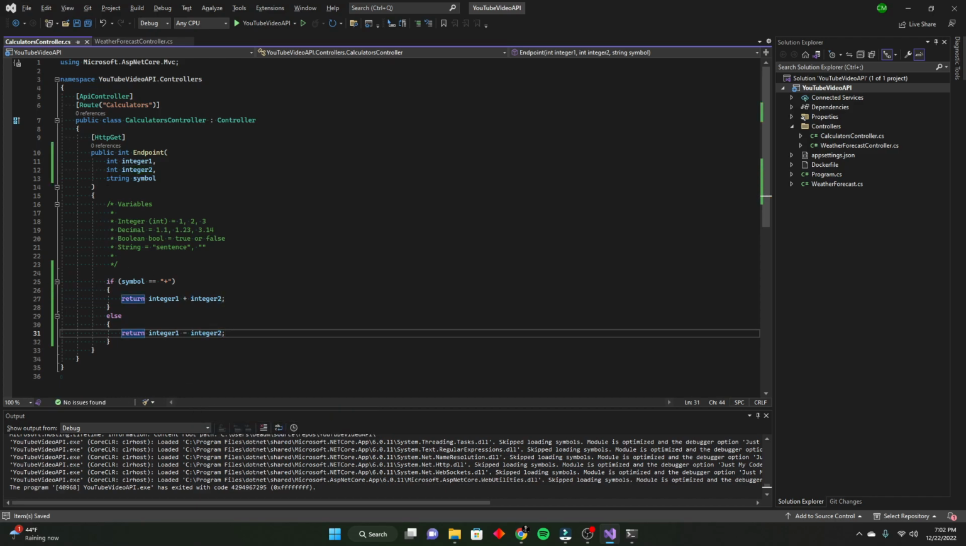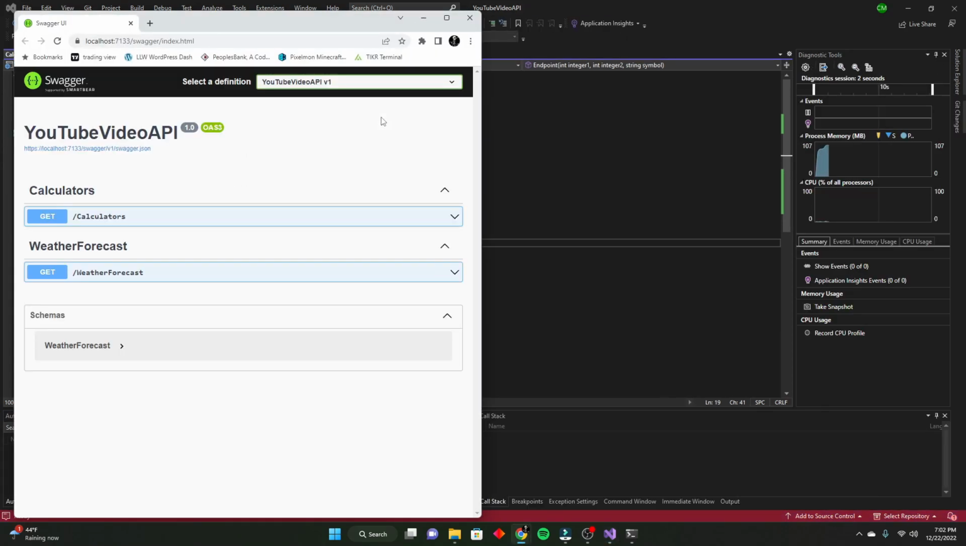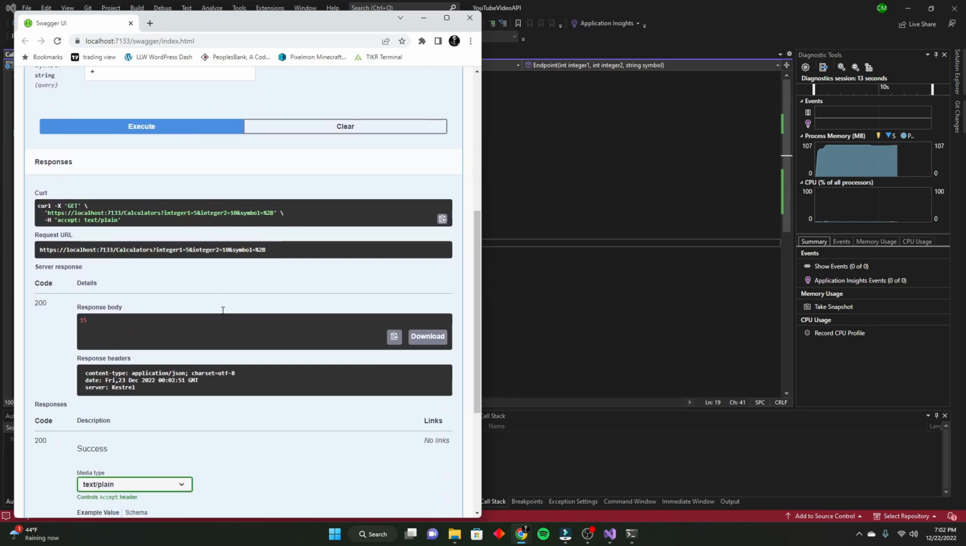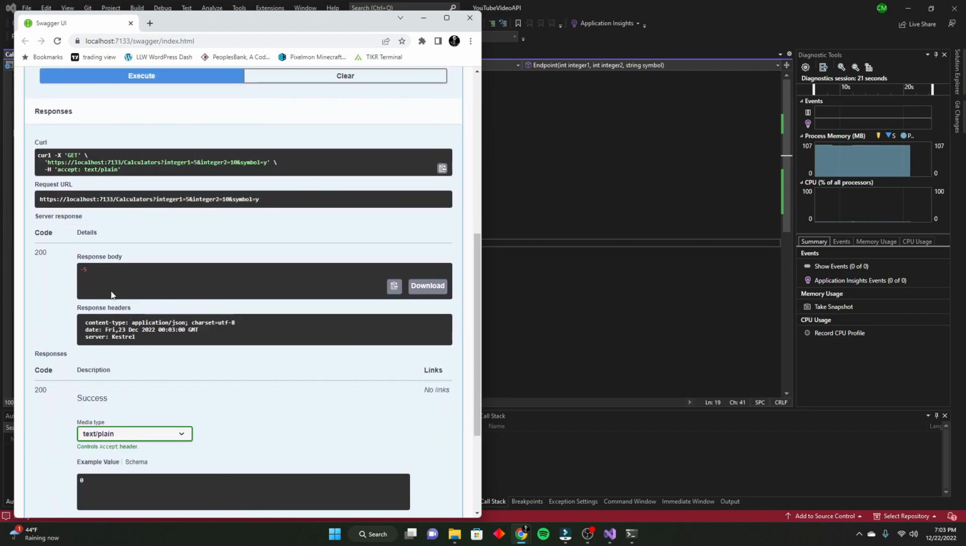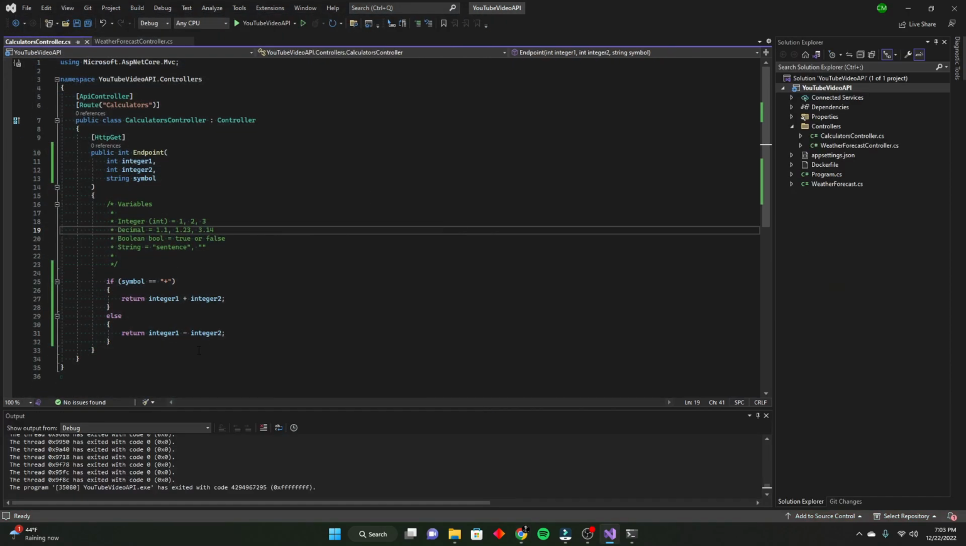So what this is going to say is if I enter in a plus sign for the symbol, then we should add the two integers together. Otherwise, we're going to subtract them. So let's see it. Try it out. Let's do 5 plus 10. And we're going to do a plus sign. There we go, 15. So now if we change it to anything other than a plus sign, let's do y. It's minus 5, because 5 minus 10. So that's pretty simple there.